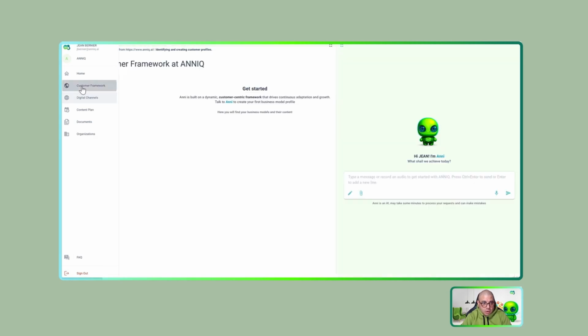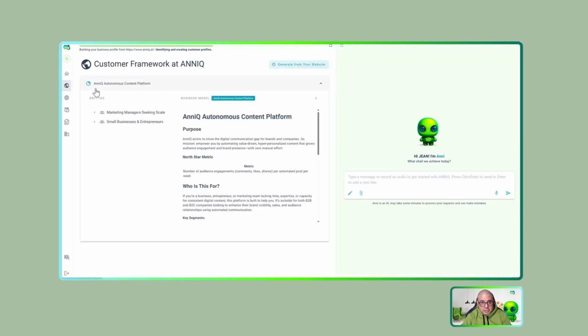So I can move to the customer framework and check this. I have again a business model, AnniQ autonomous content platform. I have two potential segments here, and I can start exploring that. I have two different ICPs. In the marketing managers, I have an ICP, enterprise marketing managers, and small business and entrepreneurs. I have another ICP. And if I click here, well, Anni is creating the personas.